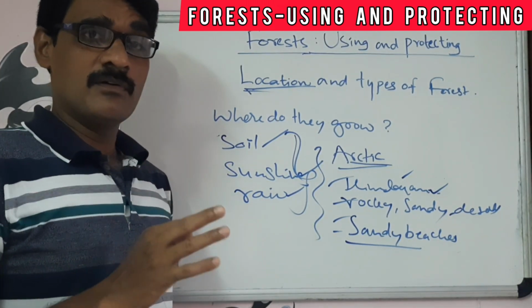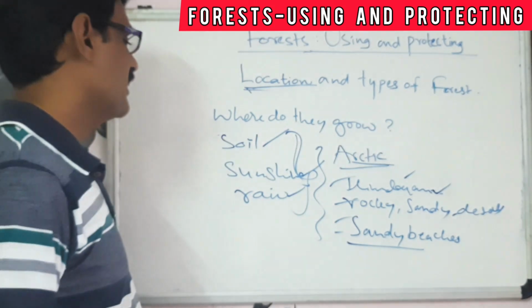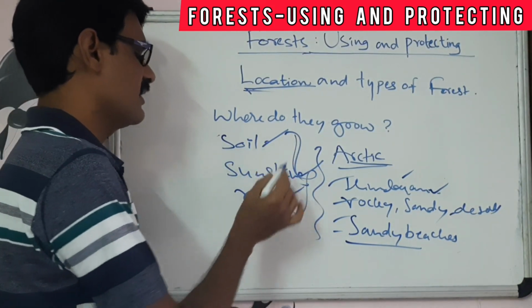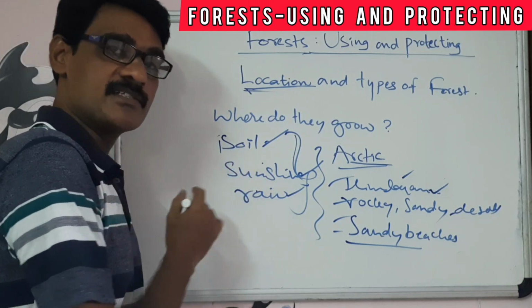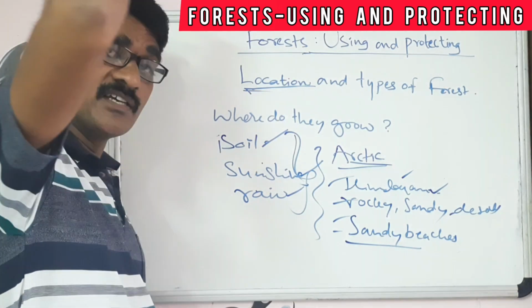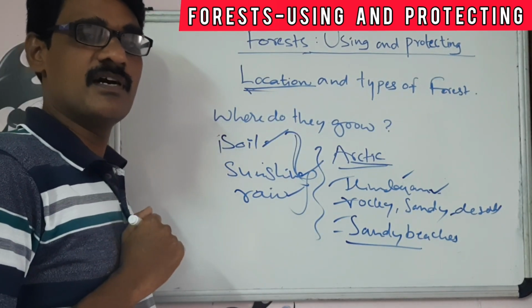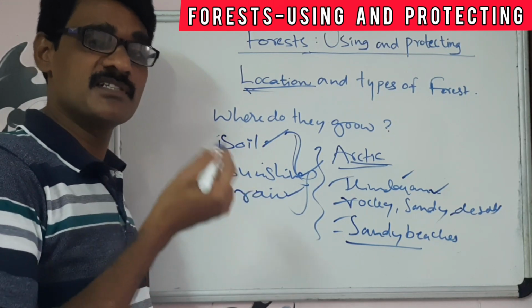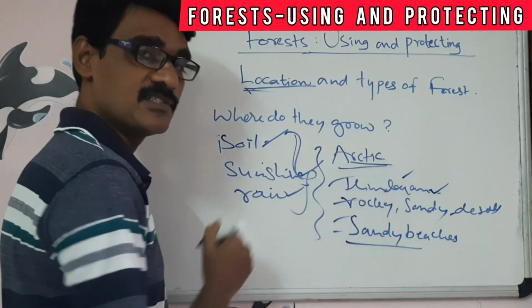The location of the forest requires, firstly, some important things. They require soil, sunshine, and rain. With the help of these factors, many thousands of years ago, forest grew over the world. And even then, some regions of the world did not have forest.